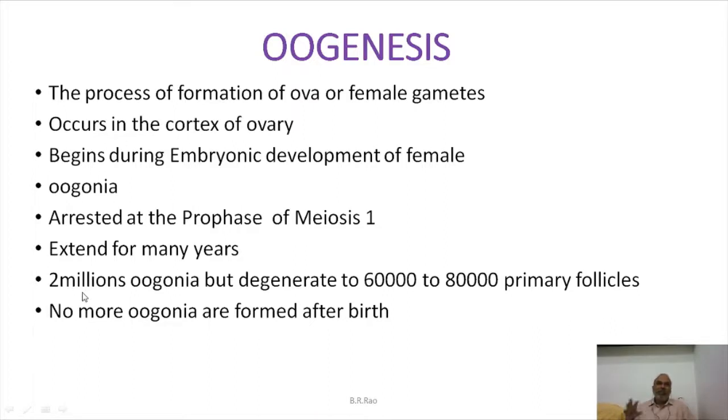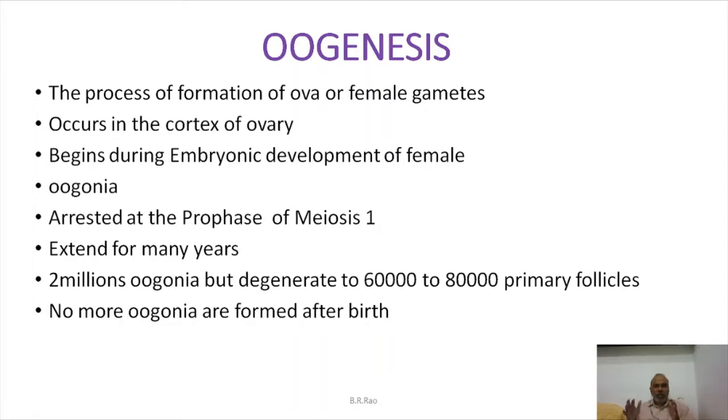But out of all these 2 million cells, most of the cells get degenerated. And at the time of puberty, only 60,000 to 80,000 primary follicles will remain. All others will be degenerated.